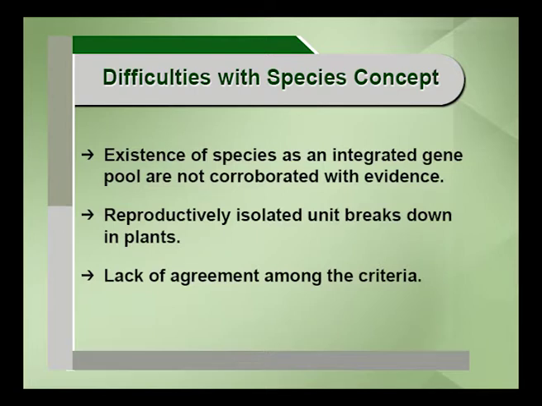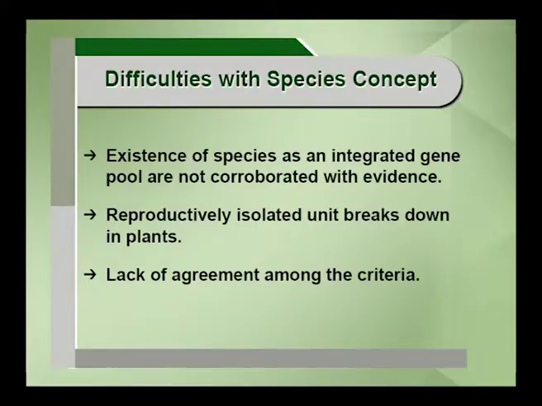The second important thing is the reproductively isolated unit. Reproductive isolation is an important criterion, an important feature of this biological species. But this particular feature is not seen in plants. In the case of plants, there are many developments, that is polyploidy, autopolyploidy, allopolyploidy. This led to the development of a lot of crop plants. So the reproductively isolated unit breaks down in the case of plants. That is a difficulty as far as this concept is concerned.